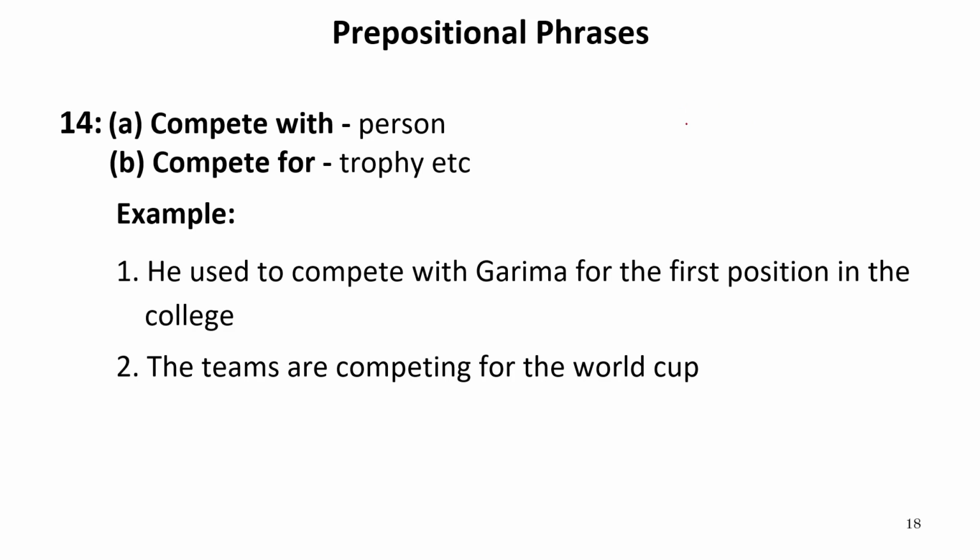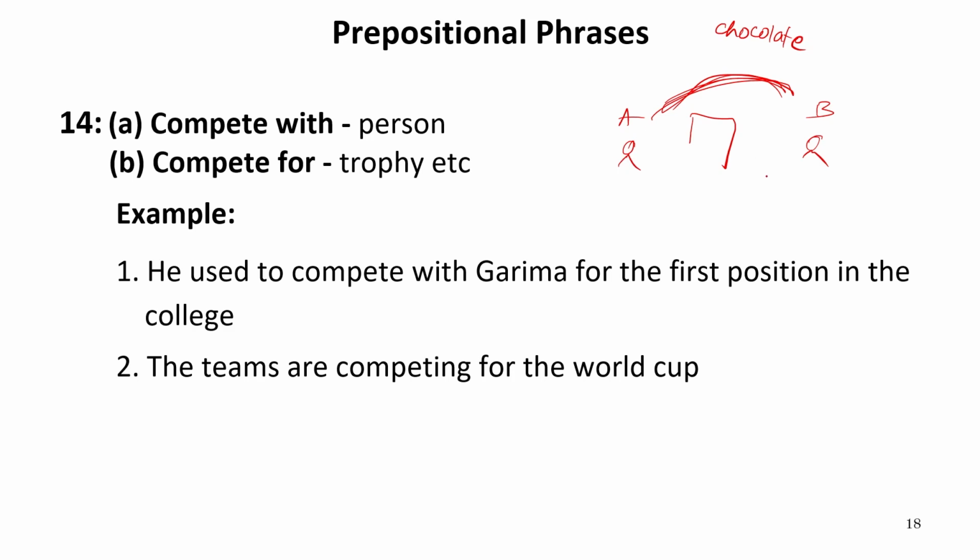But if I say they are competing for, for example, if we see a badminton court, you can see a net is there, and a person is here and a person is here. They both are playing. This is A and this is B. They are competing with each other, or I can say that A is competing with B. So this is competing with, but they are competing for a chocolate, let's say.